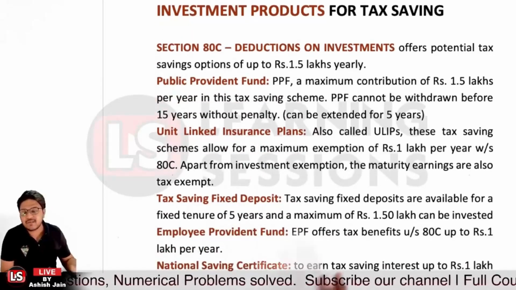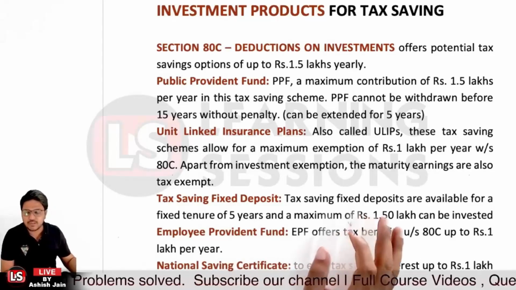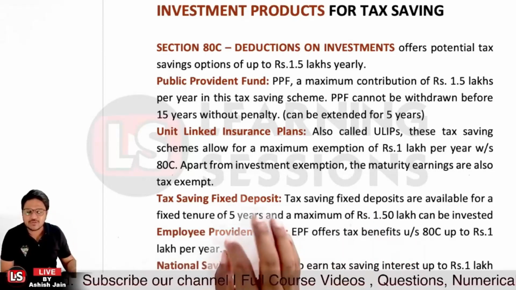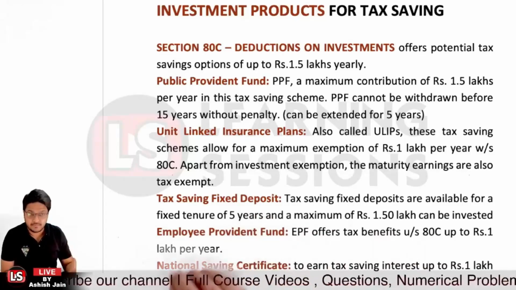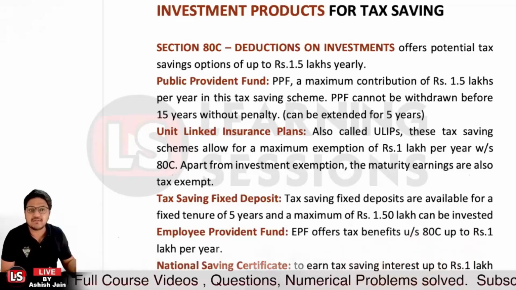Now in case of tax saving FDR, you can be investing the money in that particular tax FDR, and that has a lock-in period of at least 5 years, and whatever interest is earned, that is taxable. That is taxable, and you can invest a maximum of rupees 1.5 lakh per year in tax saving FDR, right?